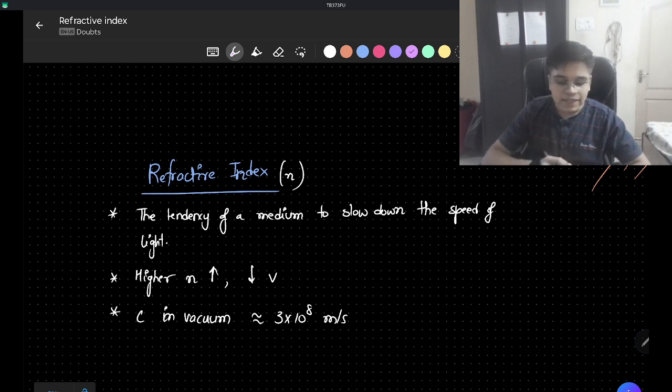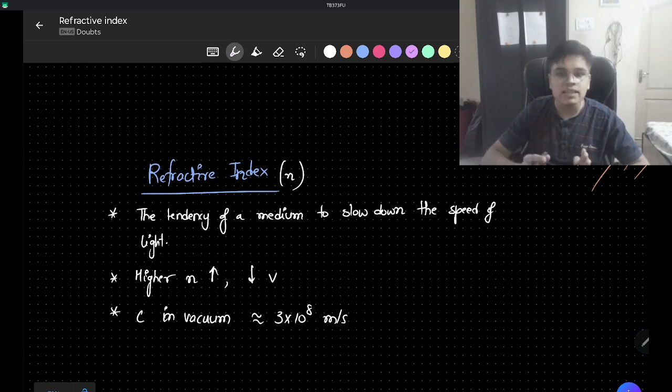Now, what refractive index means is that it is the tendency of a medium to slow down the speed of light. The higher the refractive index, the lesser the speed of light. She found out that the denser the medium is, or in this case, we call it optically dense, the more optically dense the medium is, the lesser the speed of the light and the higher the refractive index.